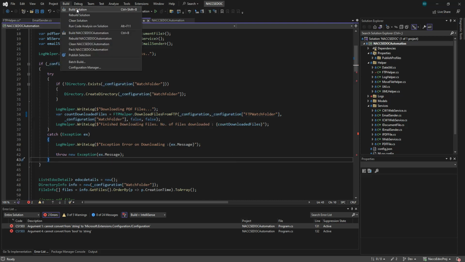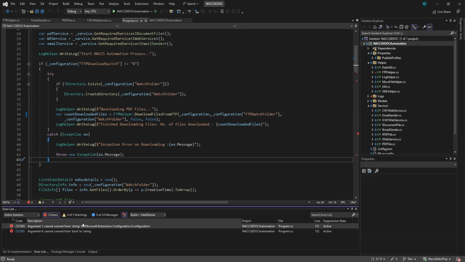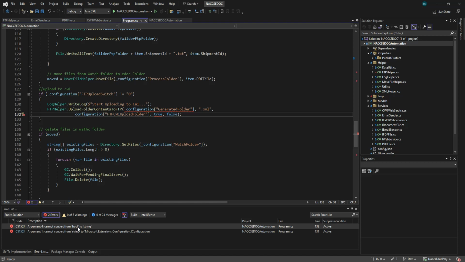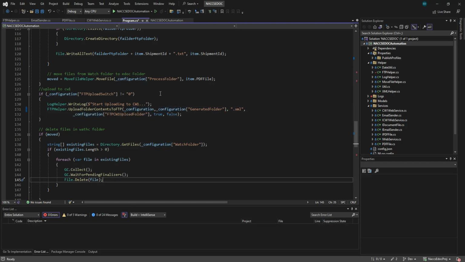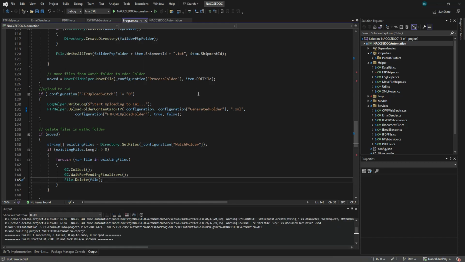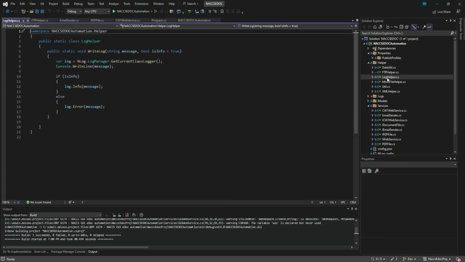Alright, so if we need to change only one change in the file, what is this? FTP upload. We need to have also the configuration. Yeah, I think it's okay now. Okay, so what else do we need to change?